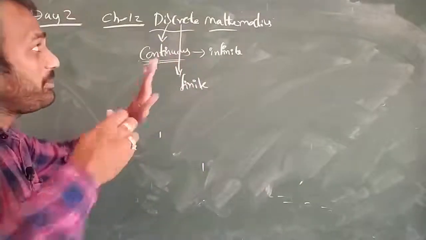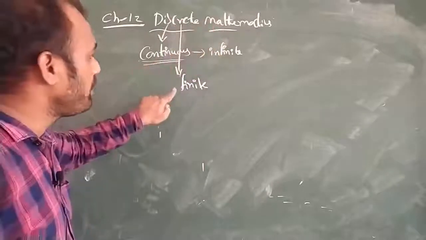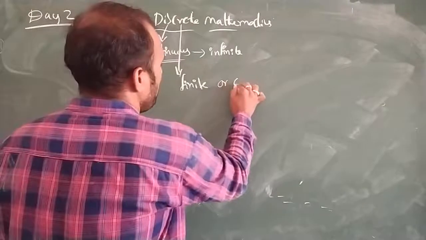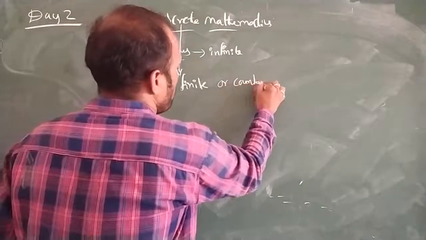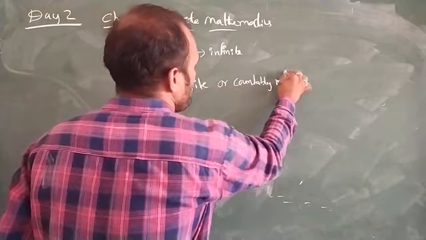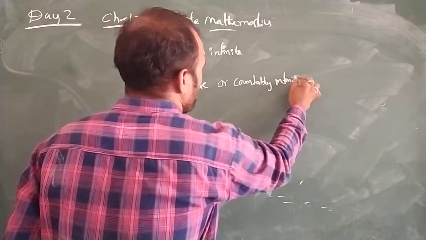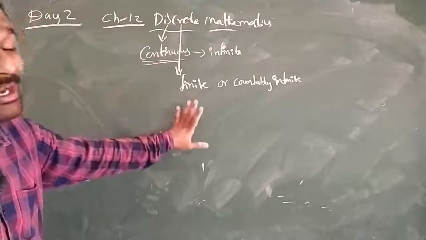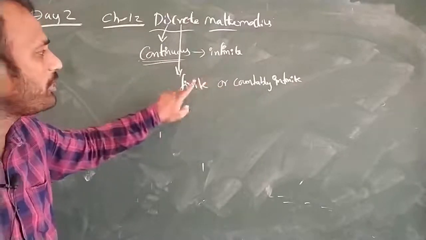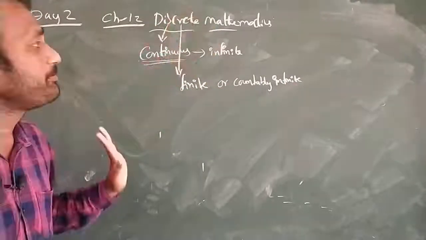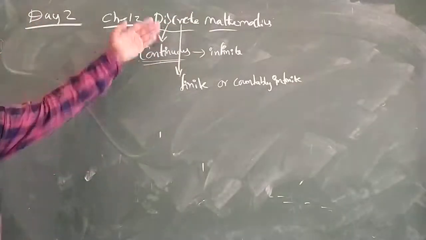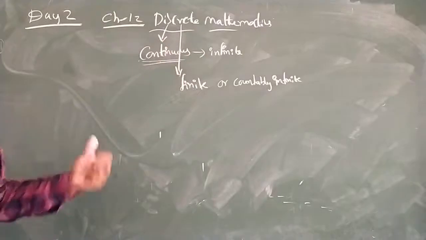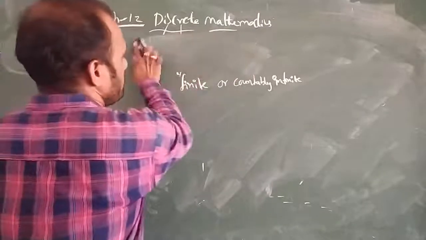Discrete mathematics is a special type of mathematics where the elements are finite or countably infinite. We can call it finite or countably infinite, which we can count. For example, if we take a set of ordered pairs which we can represent, then we can call it discrete mathematics. So discrete mathematics is also called finite, and continuous is infinite. Let us see what this discrete mathematics talks about.